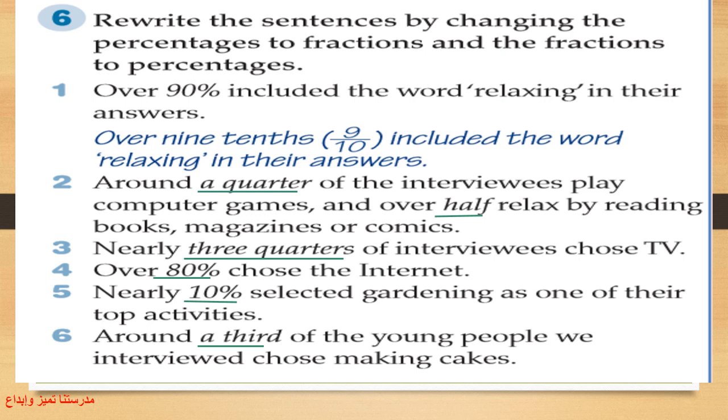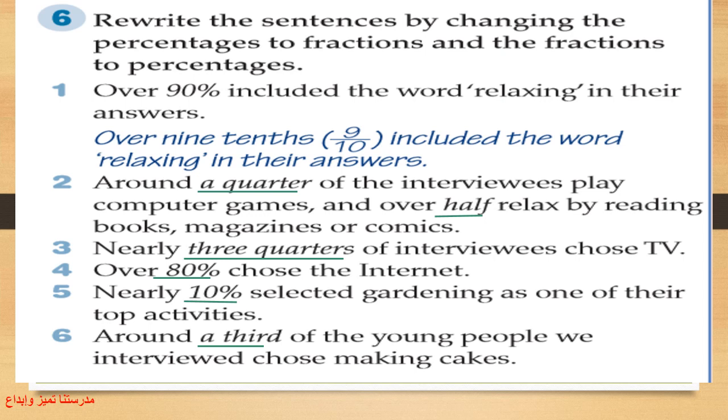You have here over 90%. 90% is a percentage. We need to change it into a fraction. So the answer here will be over 9/10. Like that we can write it as a fraction. Included the word relaxing in their answers.